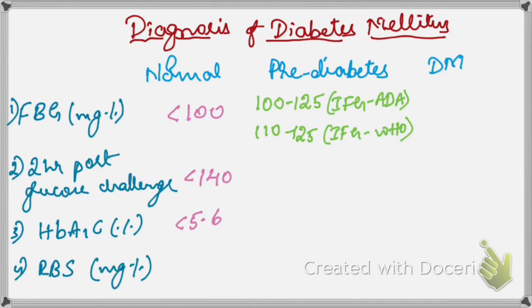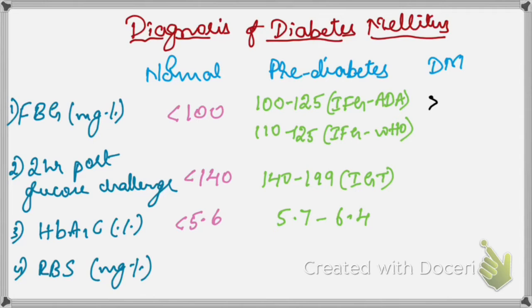Then coming to the 2-hour post glucose challenge test, anything between 140 to 199 is called impaired glucose tolerance. There is only a single value for both. So if the 2-hour post glucose challenge value is 140 to 199, then it is impaired glucose tolerance. Whereas the HbA1c for pre-diabetes is 5.7 to 6.4%. Okay, so let's know the values for full-fledged diabetes mellitus.